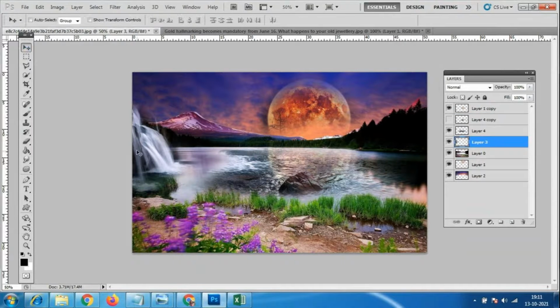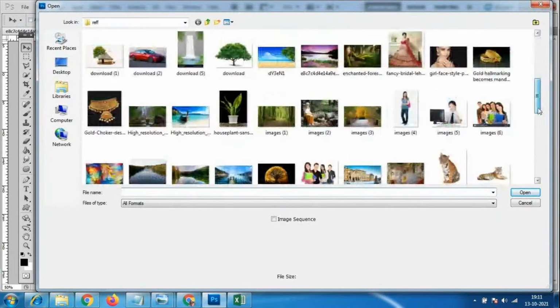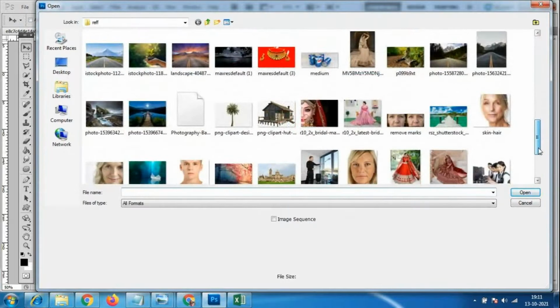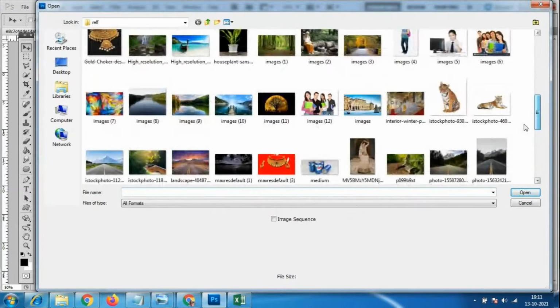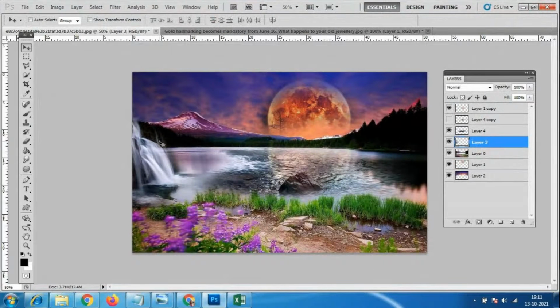So let me check. If I have a good waterfall, then we can add it. I have this tree image also, so we can add the tree image. Nothing else we can add here. Here we have the ground. So what else can we add?